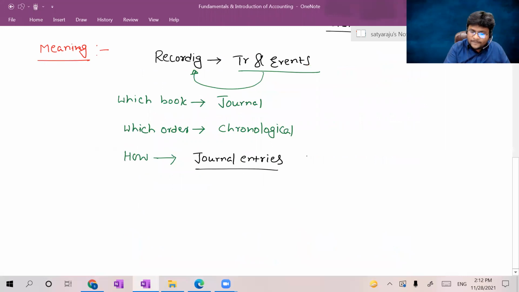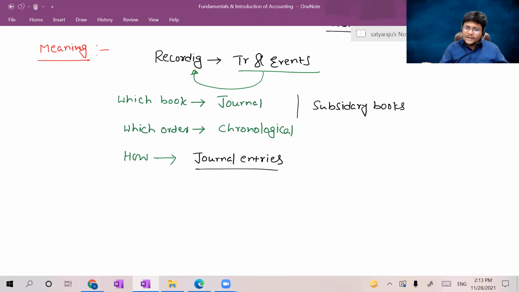The difference between journal and subsidiary books is nothing. Both are the same.